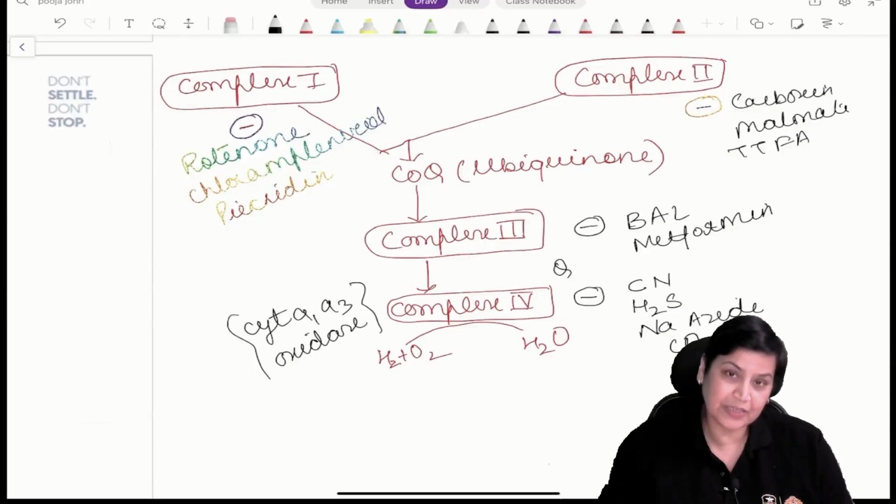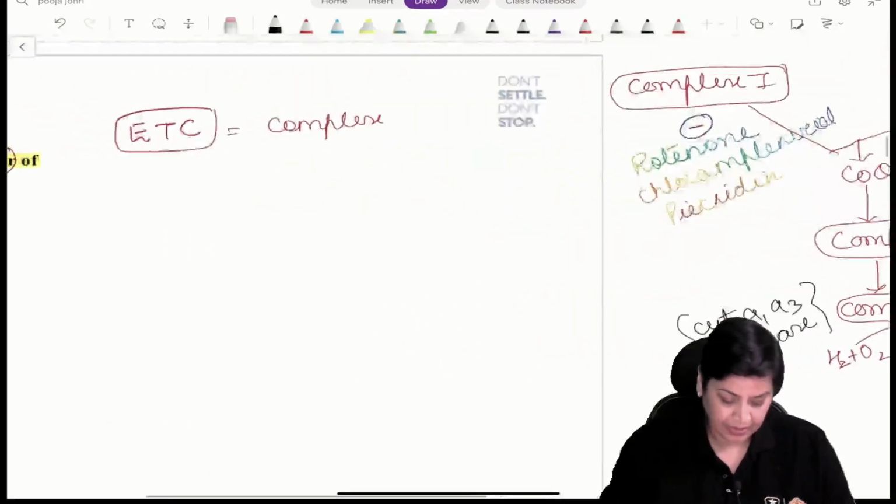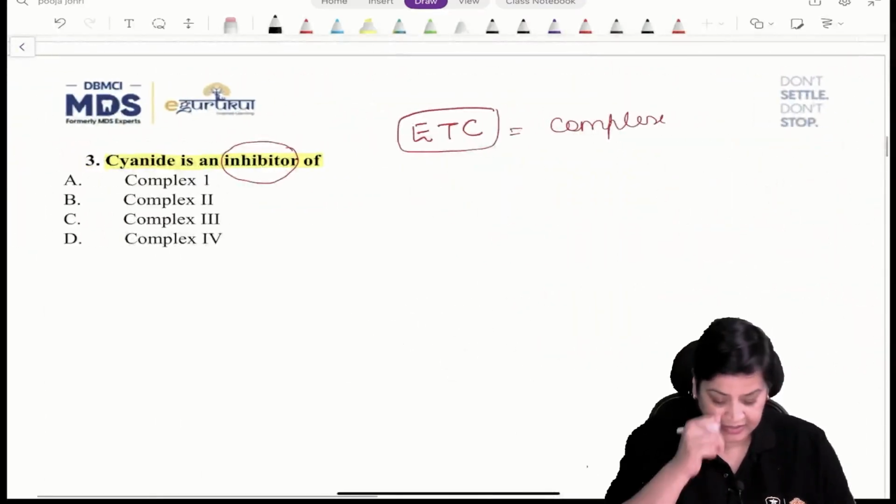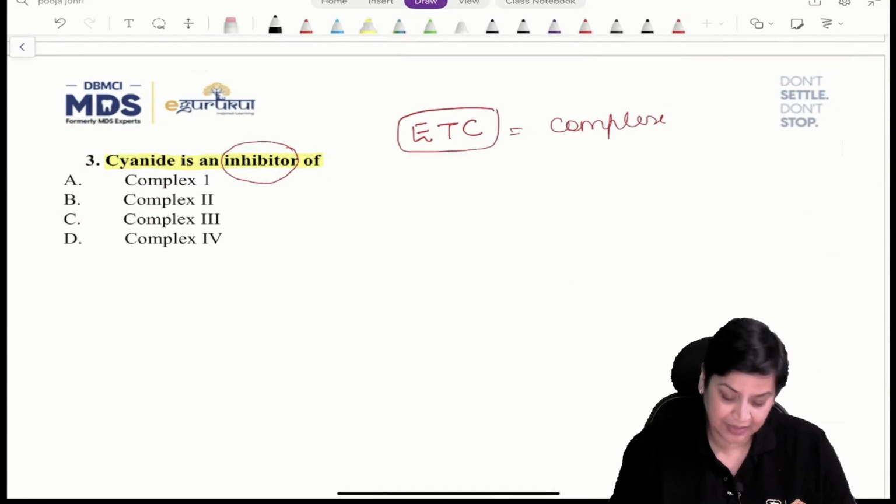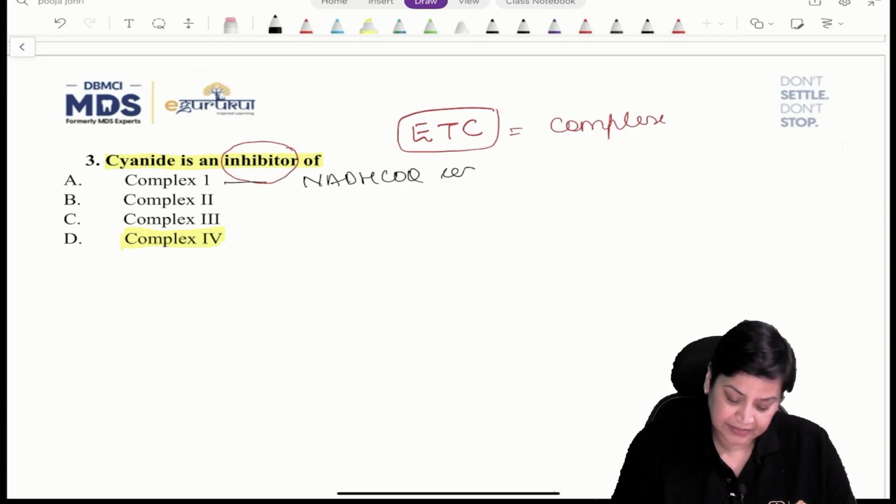So what is complex 4? Complex 4 is cytochrome A1 A3 oxidase, right? So here the answer will be simply cyanide is an inhibitor of complex 4. Right? Complex 1 is NADH coenzyme Q reductase.